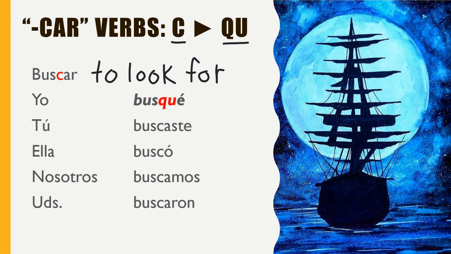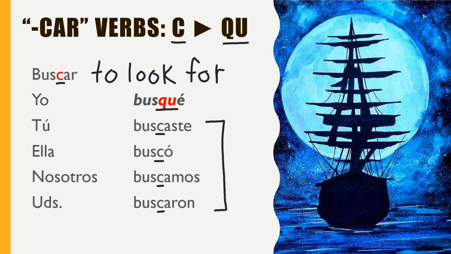And you will see that I take the C and I change it to a QU before I add my regular ending, é. If I'm talking about you, though, and I want to say tú, then I do not change the C. I leave the C alone. So all of the other forms, the tú form, ella, nosotros, ustedes, you leave the C alone before adding the regular ending.